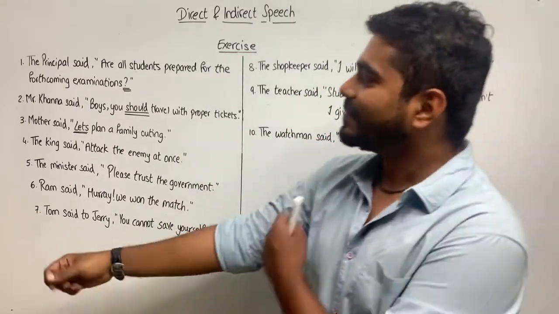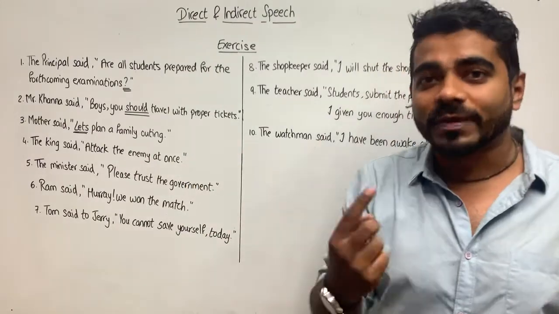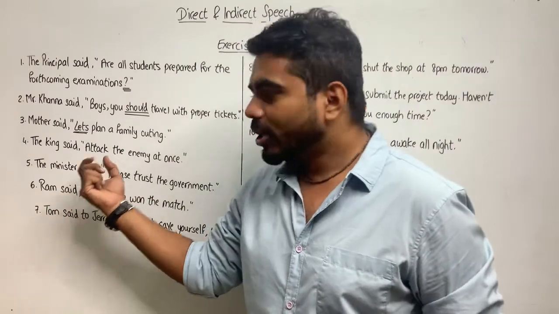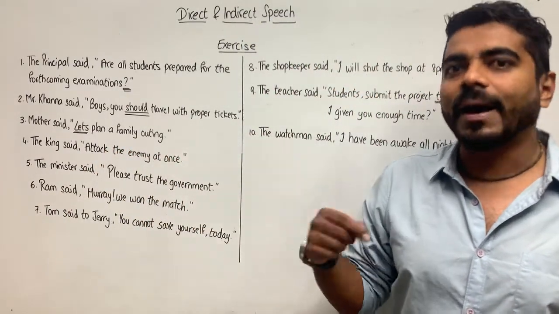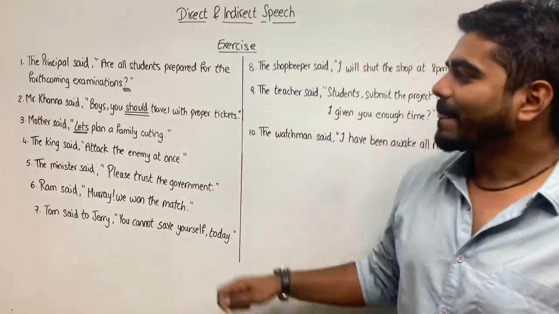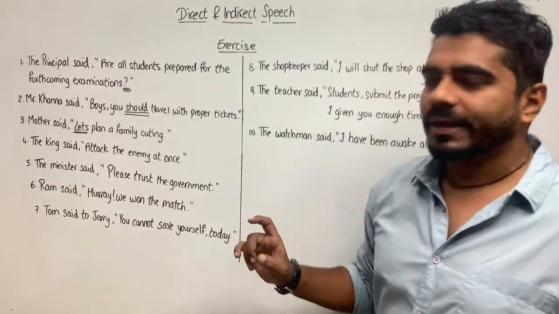Okay? The king said, "Attack the enemy at once." Obviously, it is a command. So you will write, the king commanded to attack the enemy at once. The king commanded to attack the enemy at once. Okay? The fifth one. The minister said, "Please trust the government."